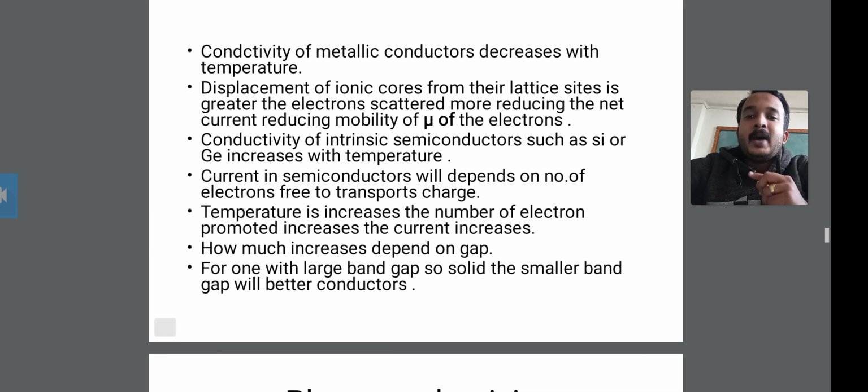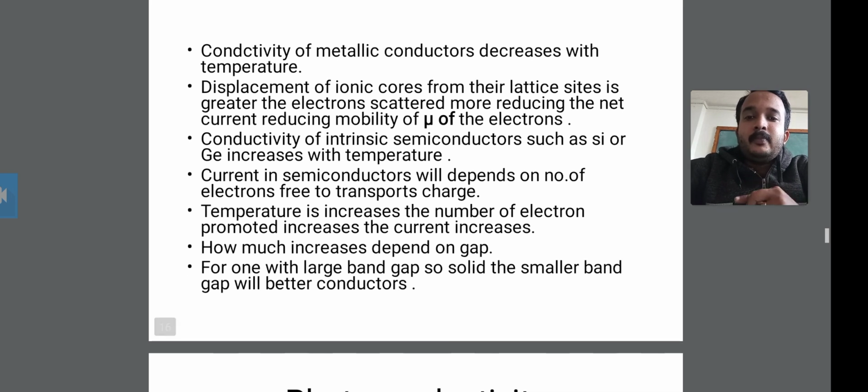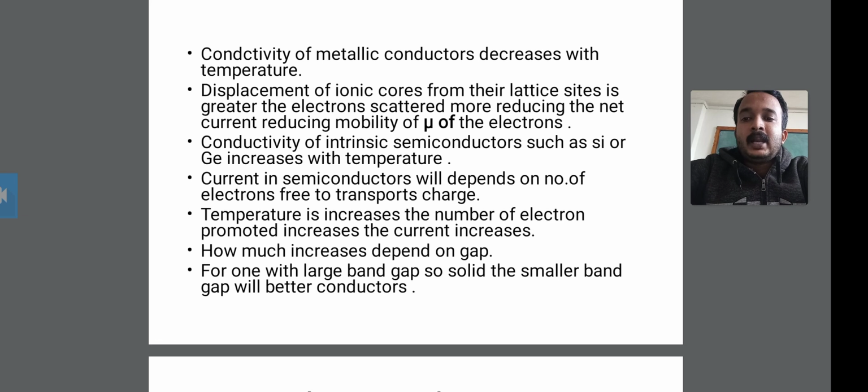The gap between these two bands, the band gap, is what determines the increase in current. The last point is that a solid with a large band gap is an insulator, while one with a smaller band gap is a better conductor.